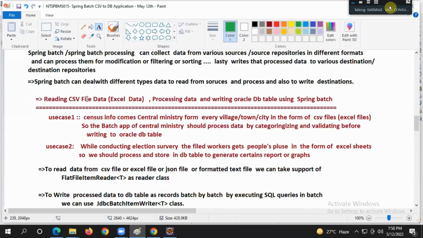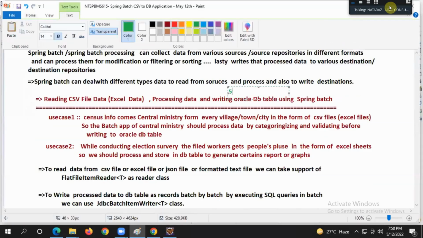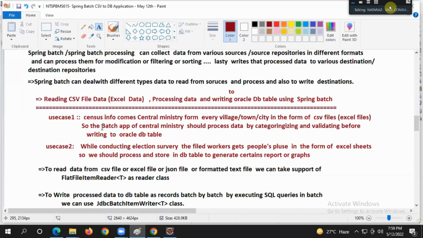Yeah, reading CSV file data, Excel data, processing data, and writing to Oracle DB table. Writing to Oracle DB table using Spring Batch. This is my requirement. Sir, where do we get this requirement?